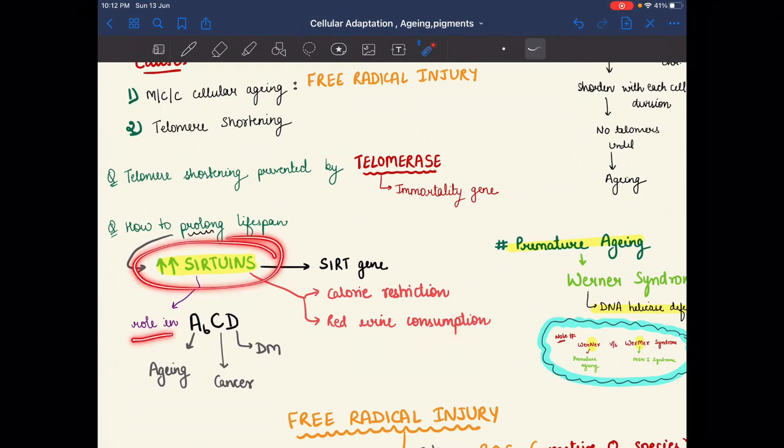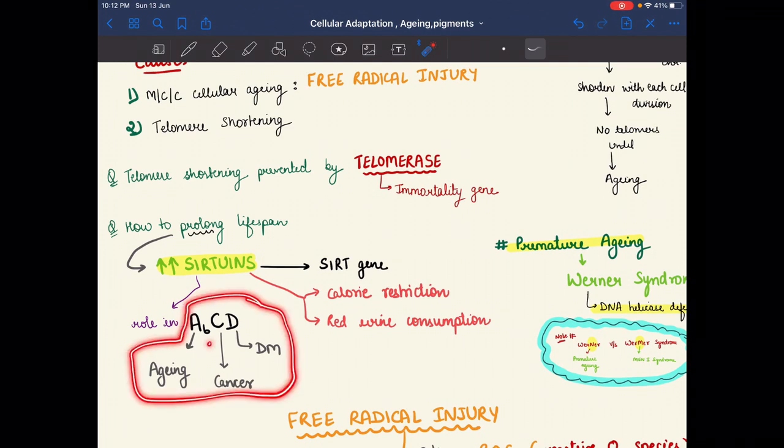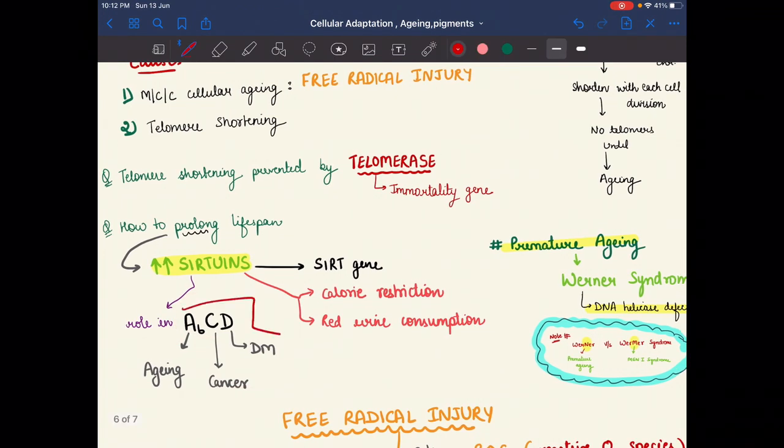Sirtuins play a role in aging, cancer and diabetes mellitus. A, B, C, D. This is the trick, that how sirtuins will help. Sirtuins will help in ABCD: aging, cancer and diabetes mellitus.